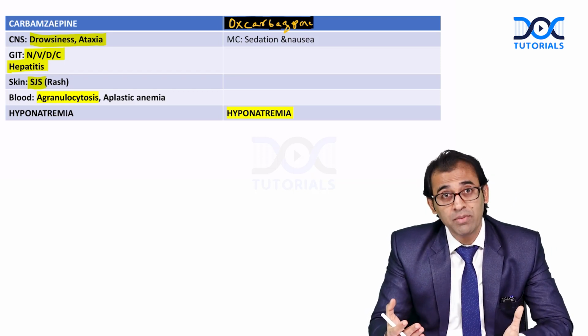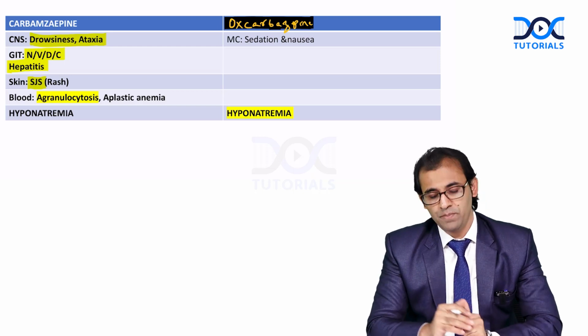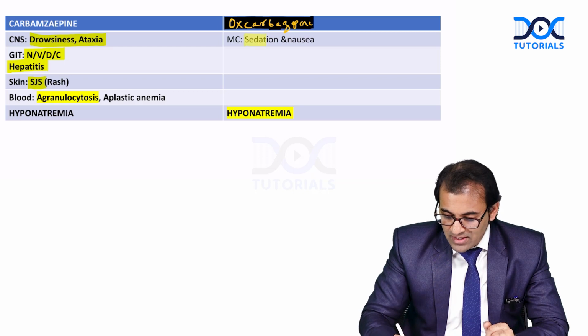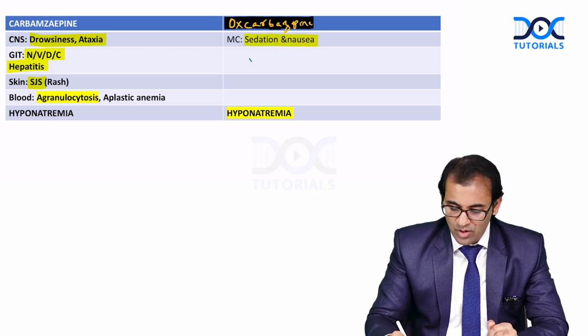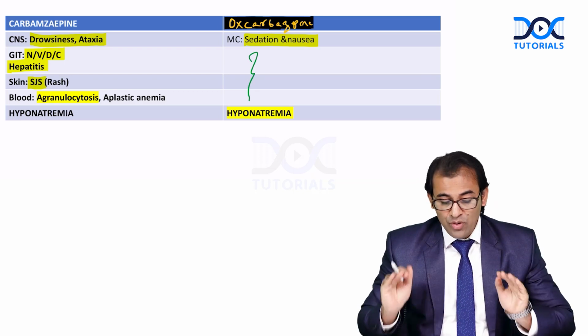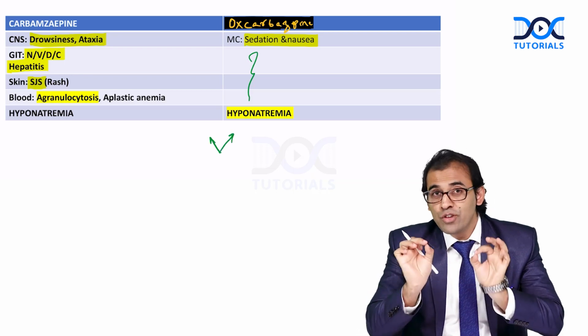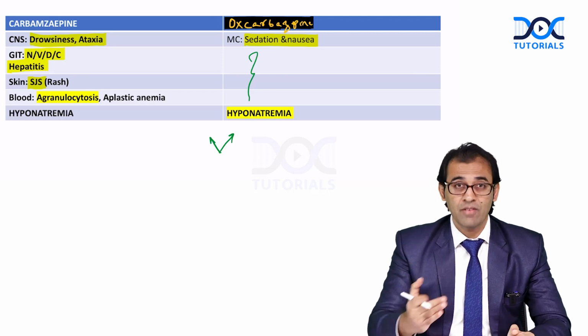Agranulocytosis, aplastic anemia, lethal. Okay. And now when I talk about oxcarbazepine, remember most common side effect is what? Nausea and what? Sedation. Remember, remaining other side effects we do not see here commonly, but hyponatremia, remember here, whenever we are going to start the patient on these drugs, we have to check sodium level of the patient, because hyponatremia is the side effect of these drugs.